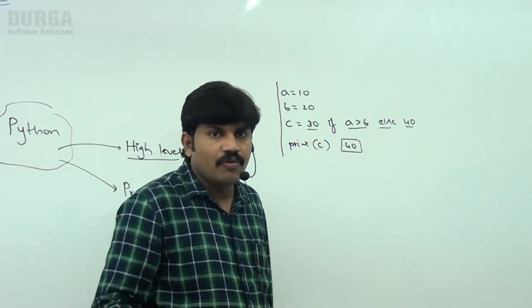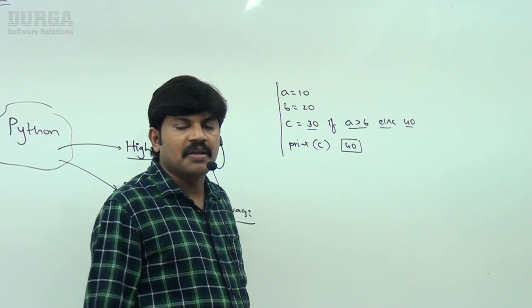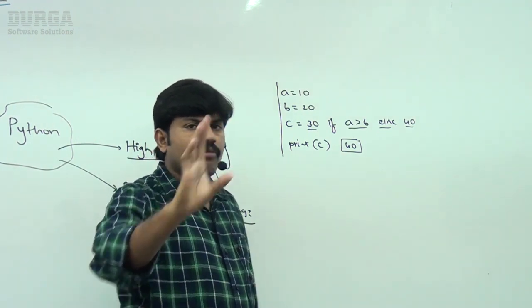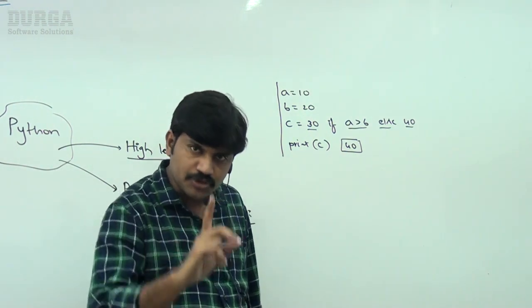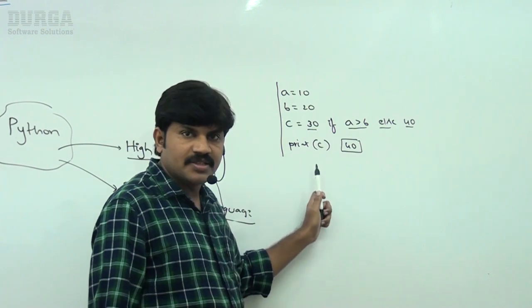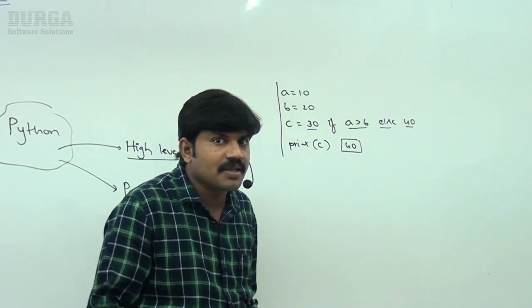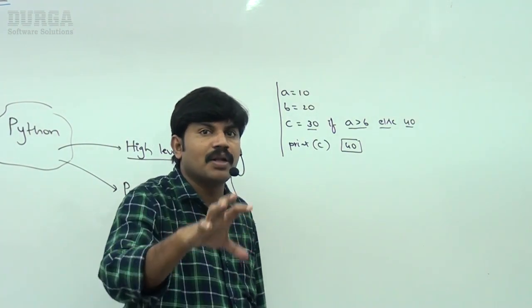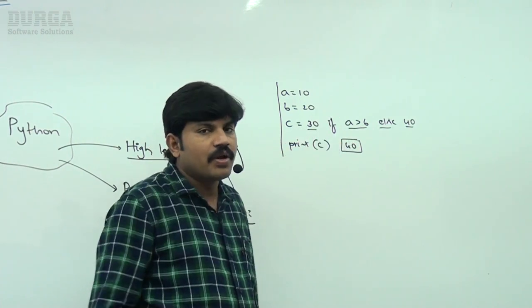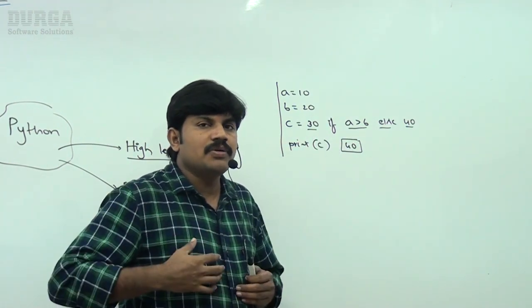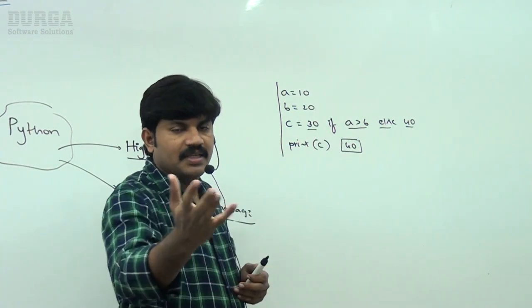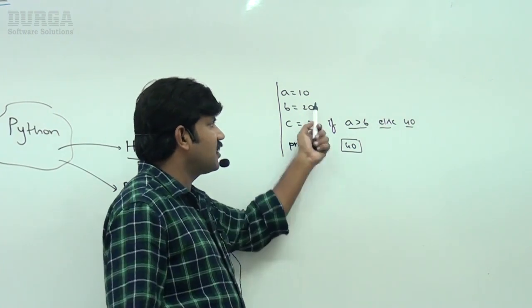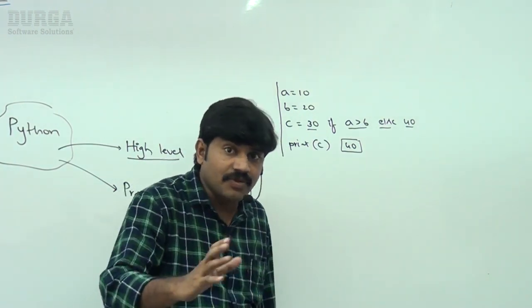Ask the kid, can you tell what is happening? Any person without any programming knowledge, I'm sure, can understand. This type of thing is called a high level programming language. Remember that. What is a high level programming language? It is just programmer friendly. A programmer can understand it very easily and can write it very easily.